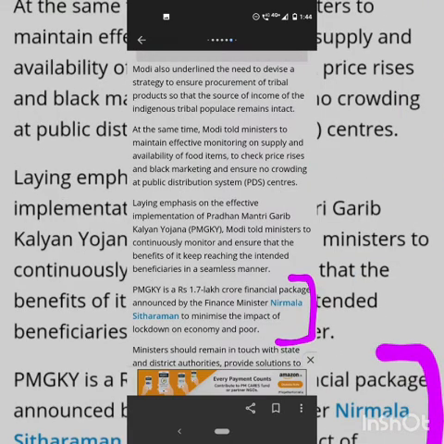So going on to the next slide, we can find that the body of the news continues. Whatever the discussions, decisions or strategies being planned by the Prime Minister are emphasized there. And later you can find that the pink area marked by me is speaking about the PMGKY, the Pradhan Mantri Garib Kalyan Yojana, which gives the detailed definition of what PMGKY is about, because it is also an attribution, a background check of the definition of what the scheme is about.